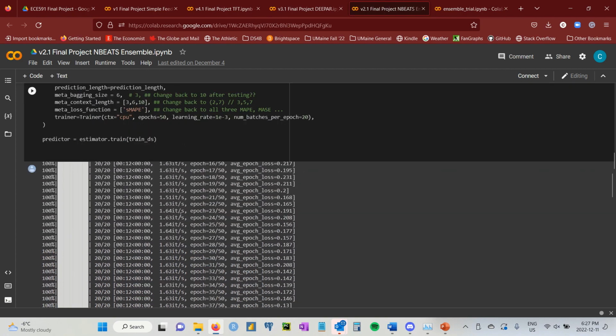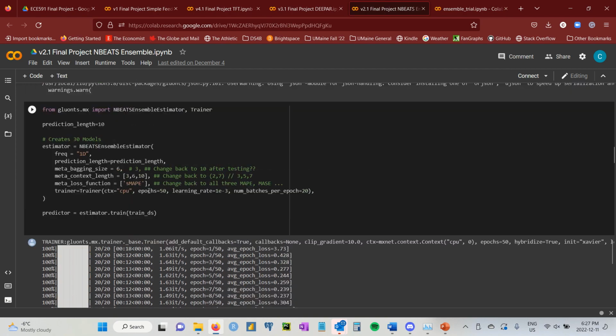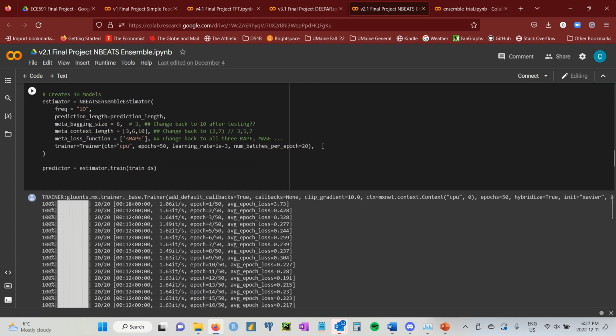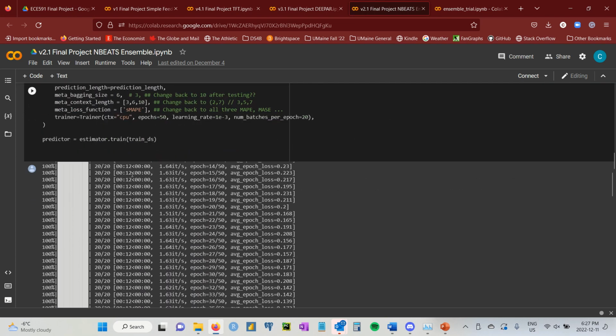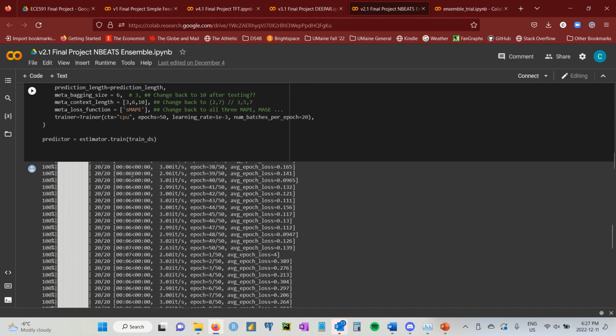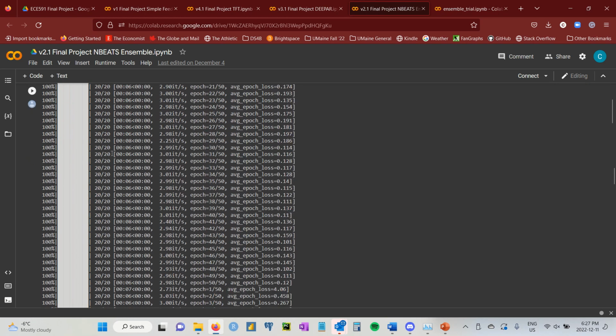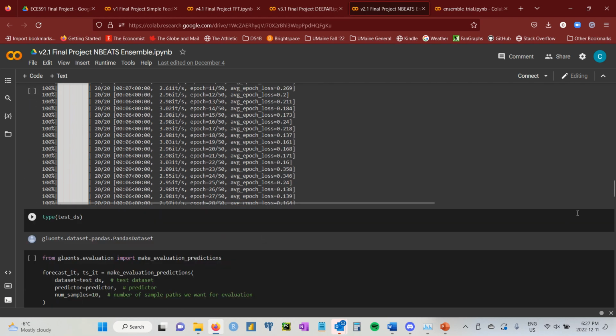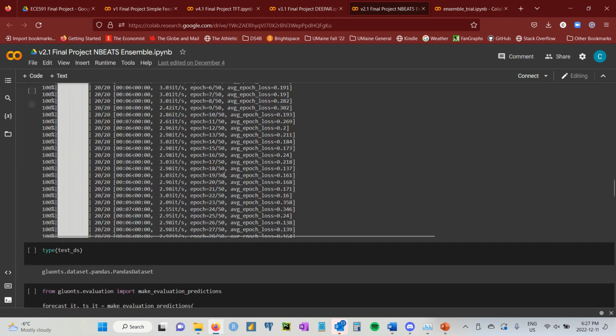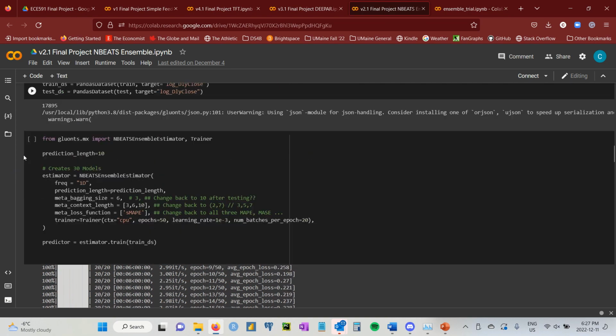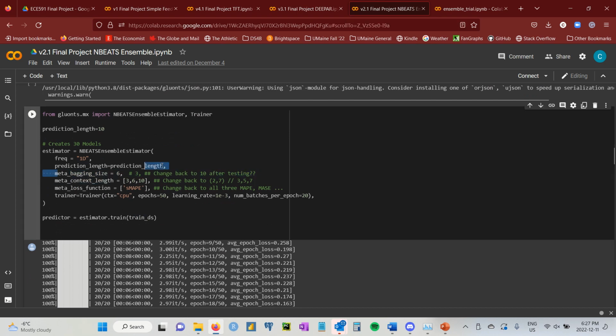Definitely quite a few models trained on this one. Since we're doing 50 epochs and 20 batches per epoch, we're training 18 models. This one definitely had its fair share of training. I'm not going to make you see all of them because I think you get it. Sorry, I need to get you the model. There we go. Here's where we have our bagging size, our context length, and our loss function. These are the hyperparameters that determine the number of models created for the ensemble estimator.